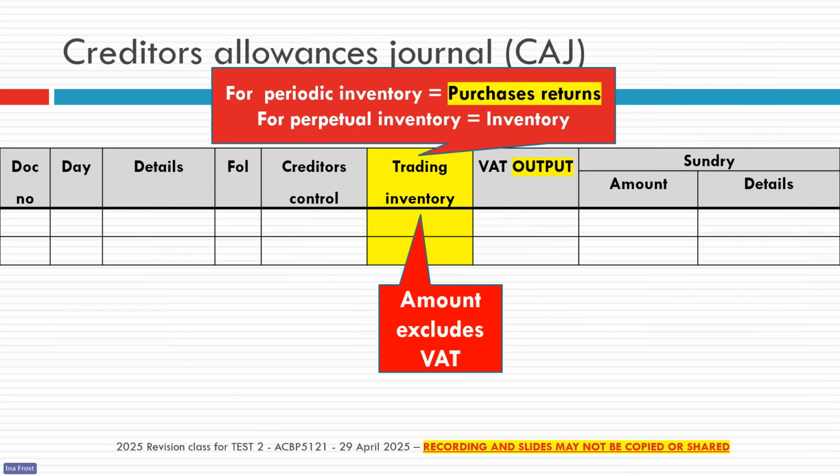Our creditors allowance journal looks very similar, but this is when we return items to the creditor or to the supplier, maybe because they were damaged, maybe because they weren't exactly what we had ordered. And in this one, we are once again going to have a trading inventory column if it is perpetual inventory, or a purchases returns column if it is periodic inventory.